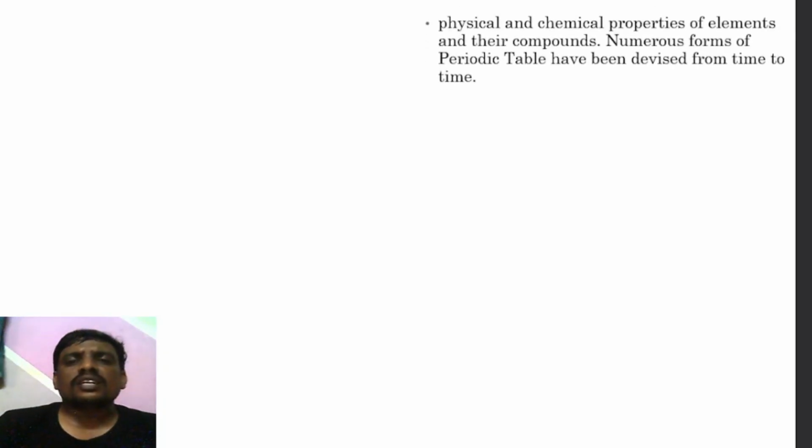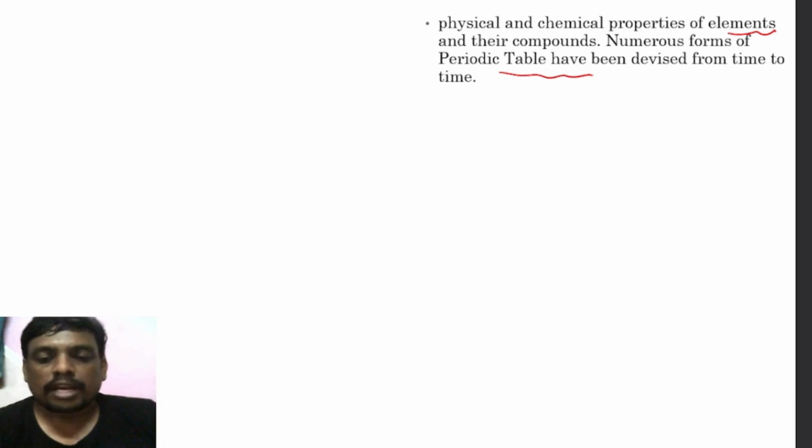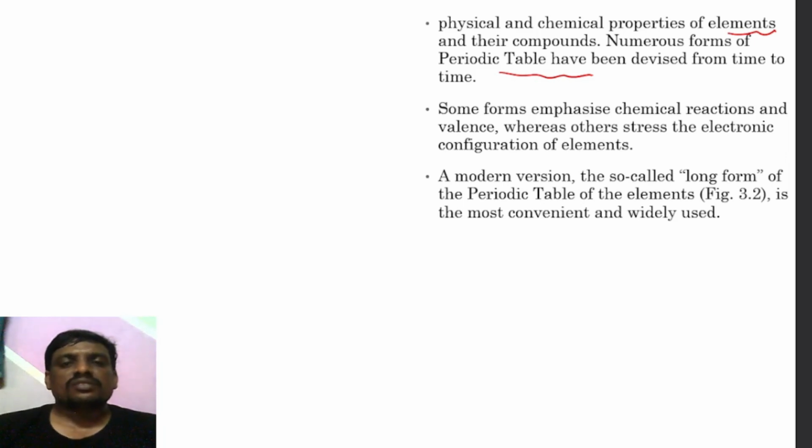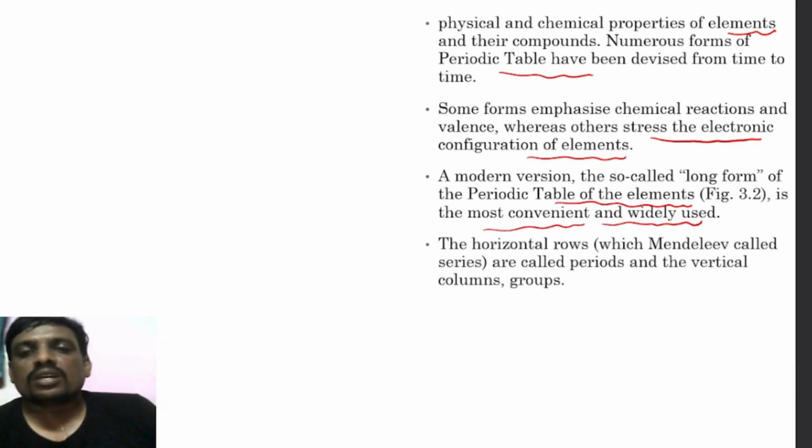Whereas if you take the physical and chemical properties of elements and their compounds, numerous forms of the periodic table have been devised from time to time. Some forms emphasize chemical reactions and valences, while others stress electronic configurations of elements. A modern version of the law, the so-called long form of the periodic table of elements, is the most convenient and widely used. Presently, we are using the long form of the periodic table.